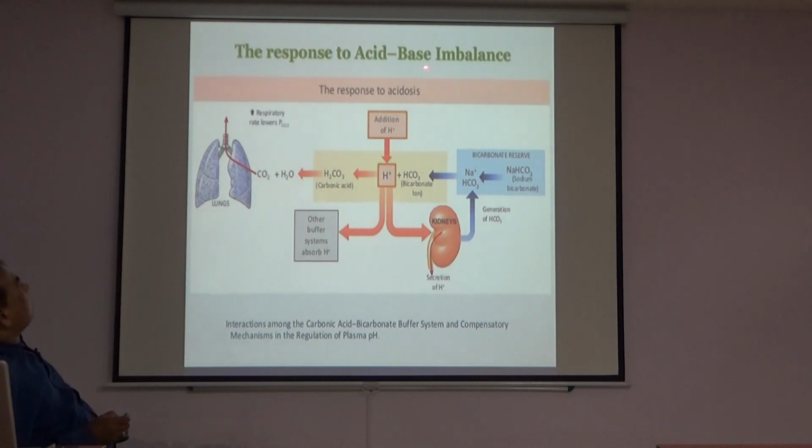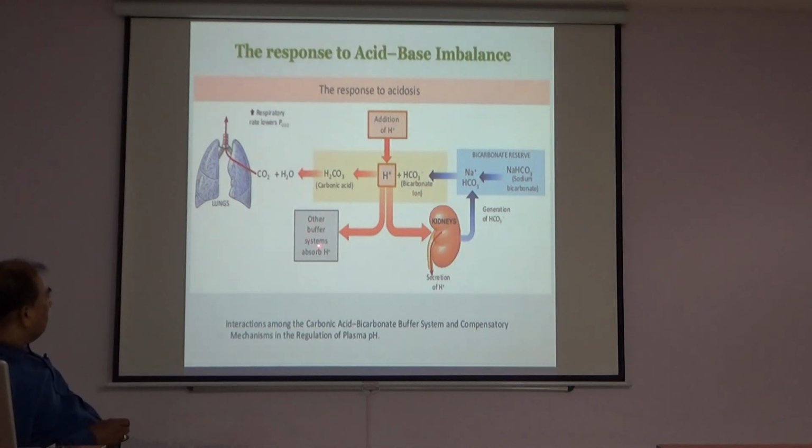The response to acidosis: addition of hydrogen ion occurs, and bicarbonate ion from the system forms carbonic acid, which goes to the lungs, and carbon dioxide is expired from the lungs. That is, the respiratory rate is increased for excretion of carbon dioxide.